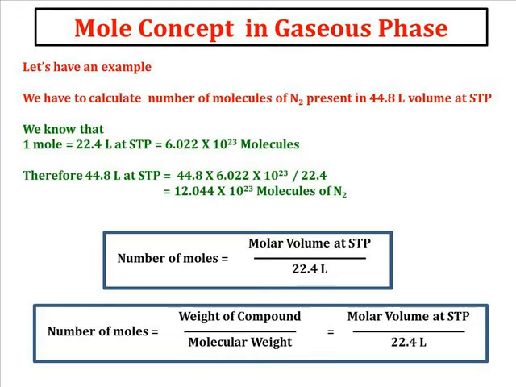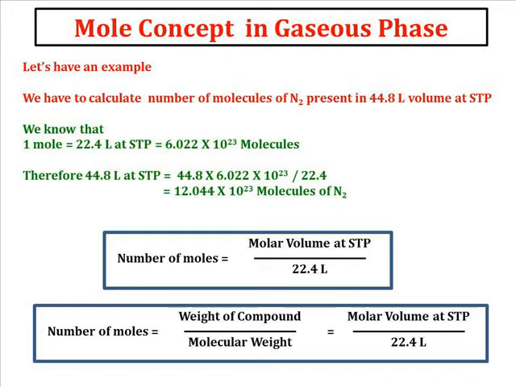Now here we have a volume of 44.8 liter at STP. So again we derive the mathematical expression: 44.8 into 6.022 into 10 raised to 23 divided by 22.4 liter, that is 12.044 into 10 raised to 23 molecules of nitrogen will be present in the molar volume of 44.8 liter at STP condition.